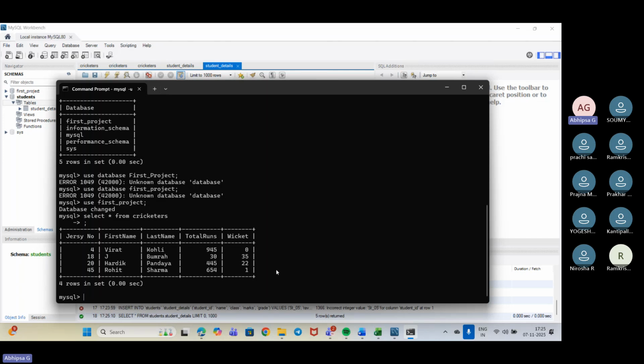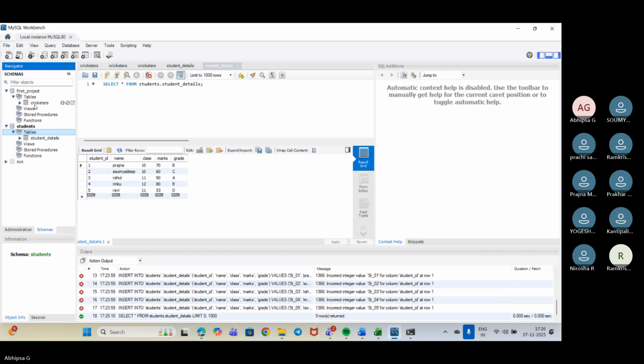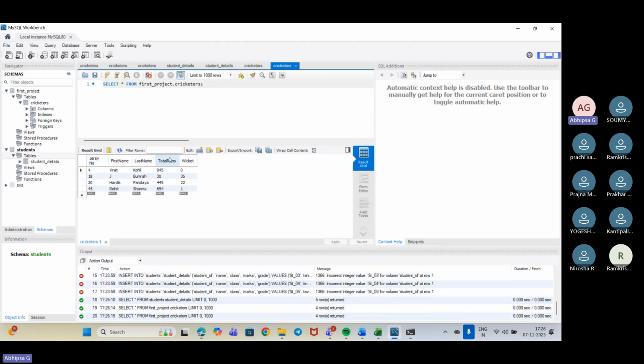If I need to view my table, what command I'll be putting? Select star from, then the table name. So select star from the table name of this table if I need to show it to you. So this is project. The name of the table is cricketers. This is my table that is there, and it's showing the name of the table I have given as cricketers.